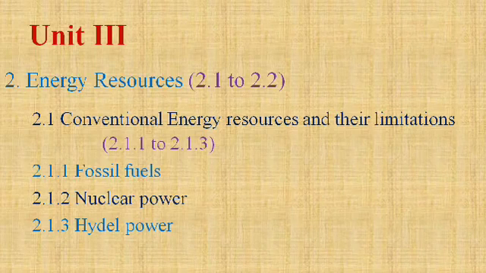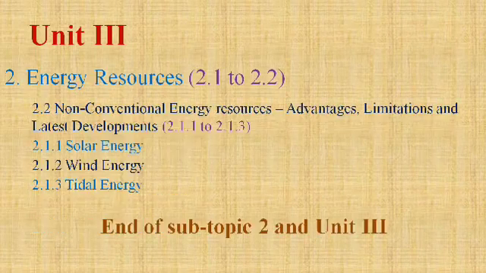For conventional energy resources and their limitations, we have to discuss fossil fuel, nuclear power, and tidal power or hydropower. For non-conventional energy resources, we have to discuss their advantages, limitations, and latest developments in solar energy, wind energy, and tidal energy.